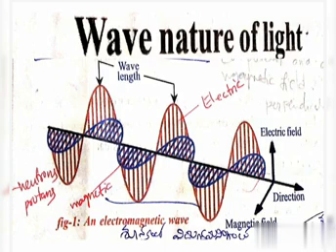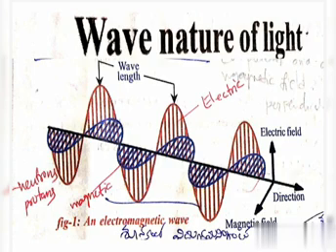The wavelength lambda of the wave is the distance from one wave peak to the next. The distance between two waves is called wavelength, shown by lambda. The frequency nu of the wave is simply the number of wave peaks that pass by a given point per unit time. Frequency is the number of waves produced per second, expressed in units of reciprocal of seconds.